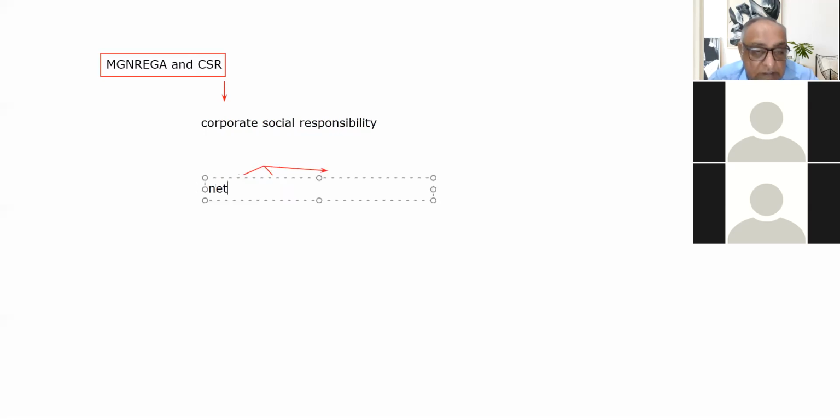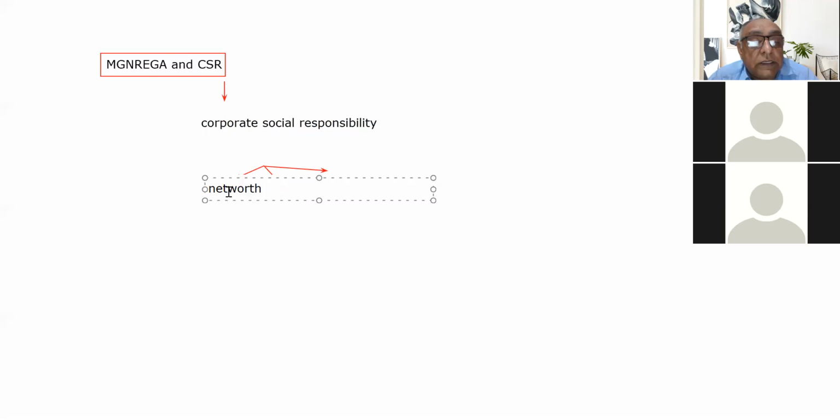For the companies who are of or beyond a certain size, right? So as far as the certain size is concerned, there are three criteria which I am telling you. One criteria is the net worth of the company, and the second criteria is the turnover of the company, and the third criteria is the net profit of the company. So there are three criteria. One criteria is the net worth.